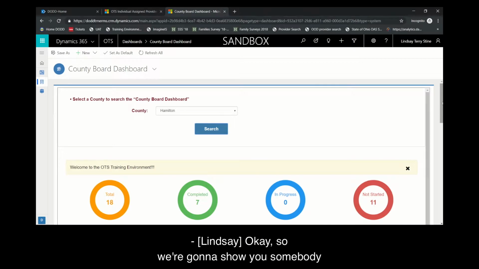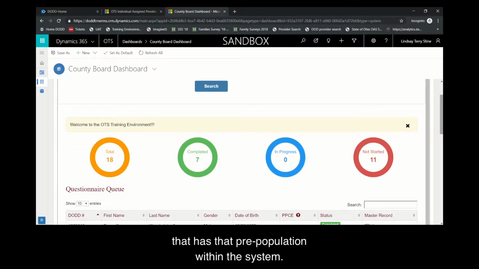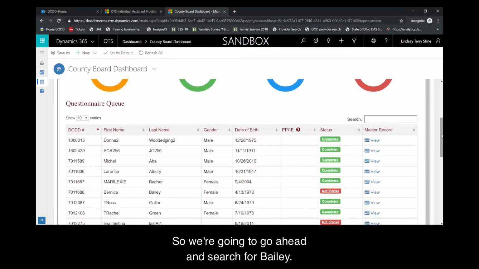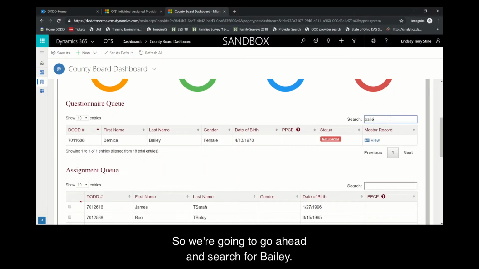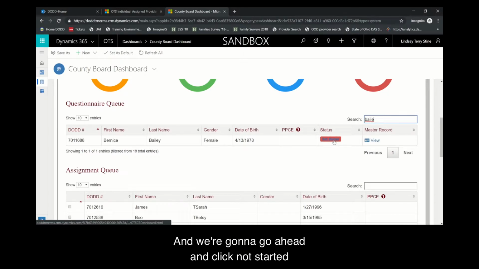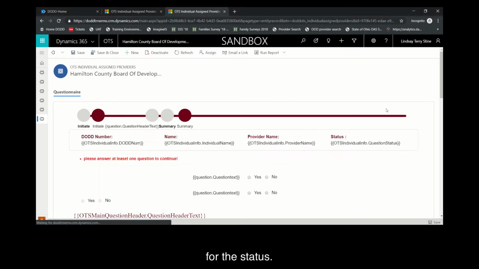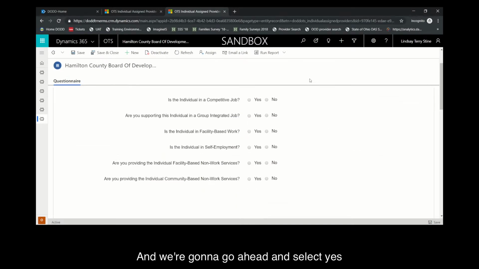Okay, so we're going to show you somebody that has that pre-population within the system. So we're going to go ahead and search for Bailey, and we have Bernice here. And we're going to go ahead and click Not Started for the status. And we're going to go ahead and select Yes to all the questions.